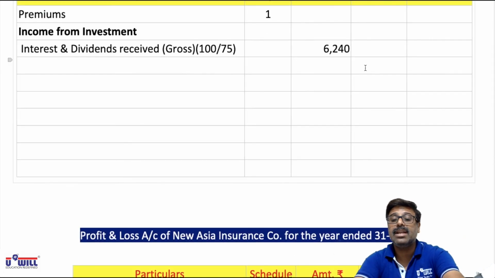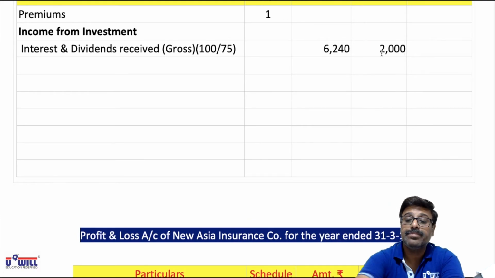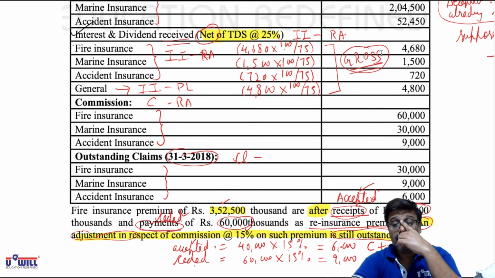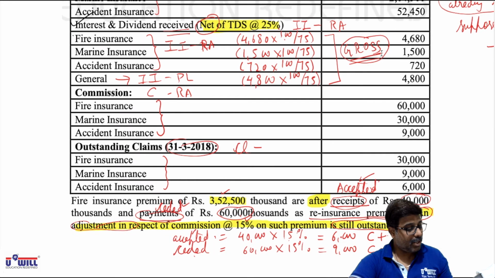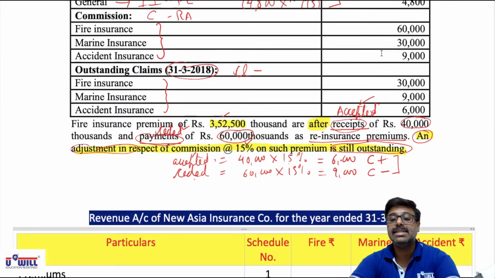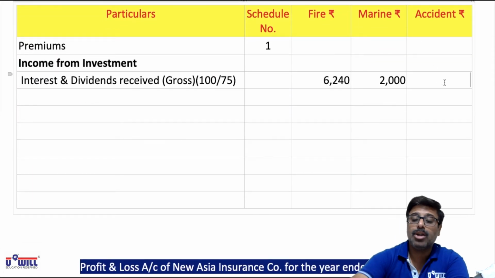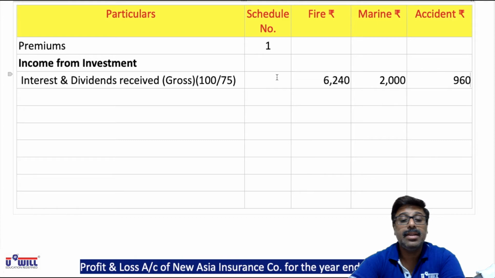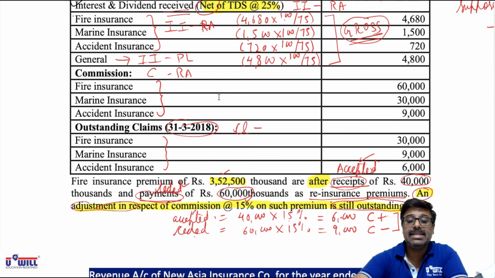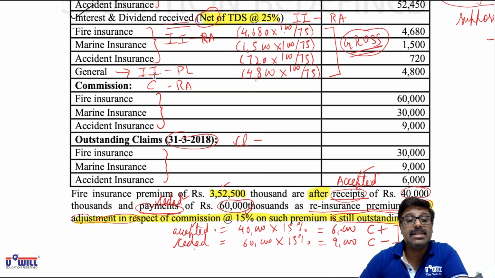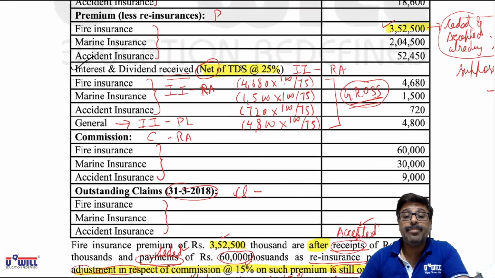So 2000 will come in the marine column, and same way, every one of you do it: 720 into 100 divided by 75, that comes to 960. So 960 will come in the column of accident. Any other item marked as II is not there. The last item is general, which will come in P&L account.